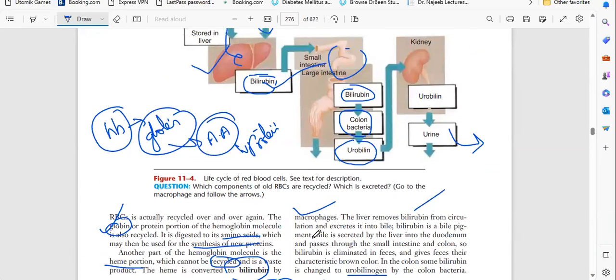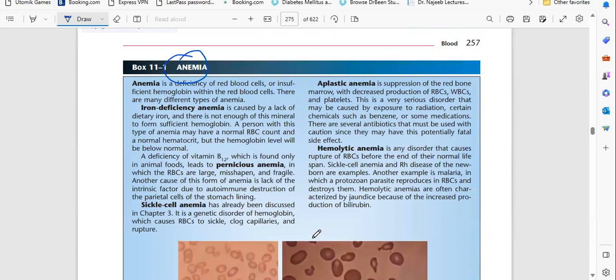So basically, we talked about RBC because RBC have hemoglobin, and hemoglobin has iron. Basically, due to the decrease of hemoglobin, due to the decrease of iron, we will see a number of cases like anemia. Anemia means low HB. Mainly anemia concerns low HB or RBC. So let's talk about anemia. Anemia is a deficiency of red blood cells. So if it is less than 4.5,